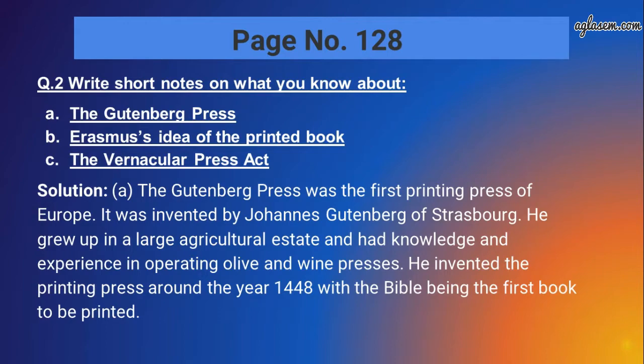The Gutenberg Press was the first printing press of Europe. It was invented by Johann Gutenberg of Strasbourg. He grew up on a large agricultural estate and had knowledge and experience in operating olive and wine presses. He invented a printing press around the year 1448, with the Bible being the first book to be printed.